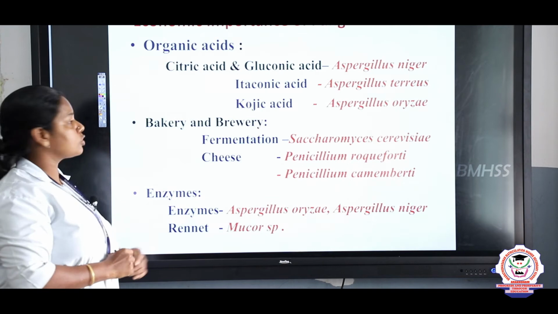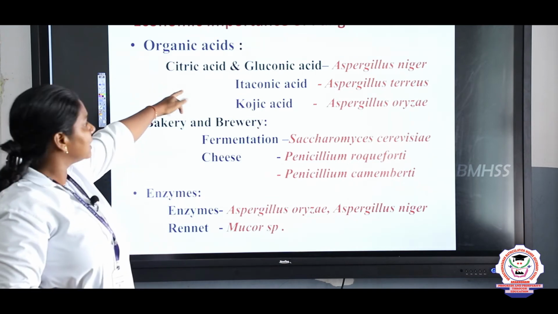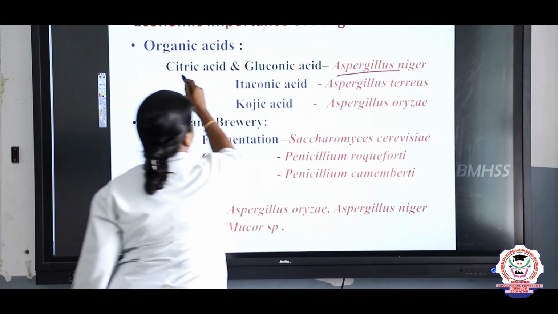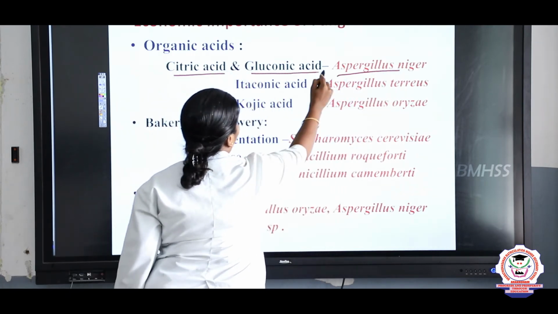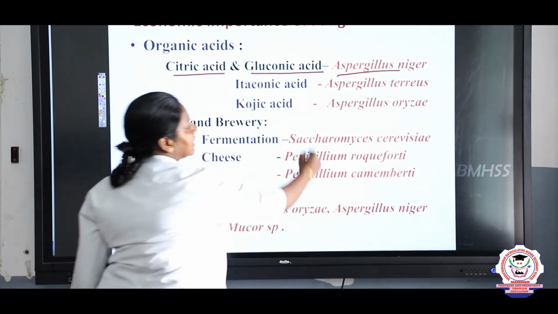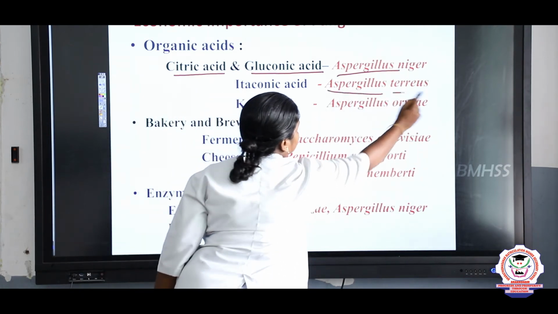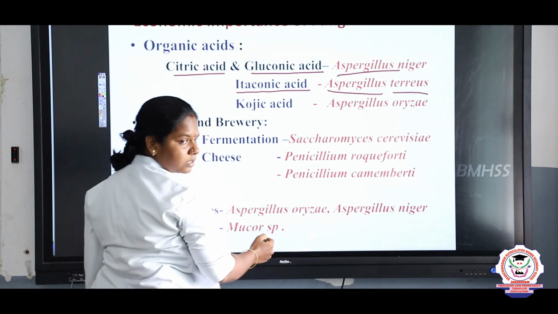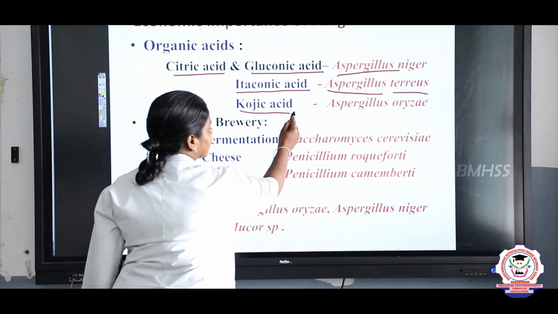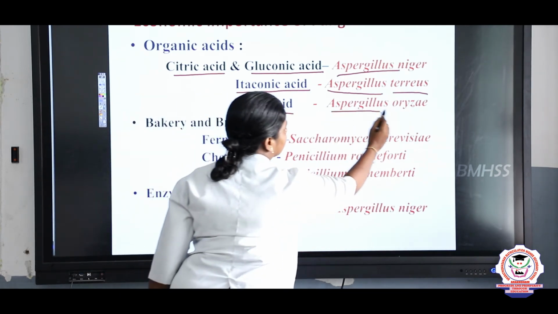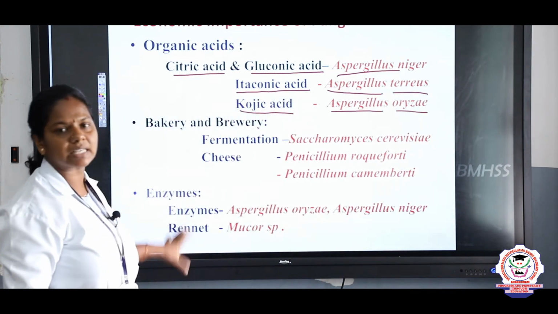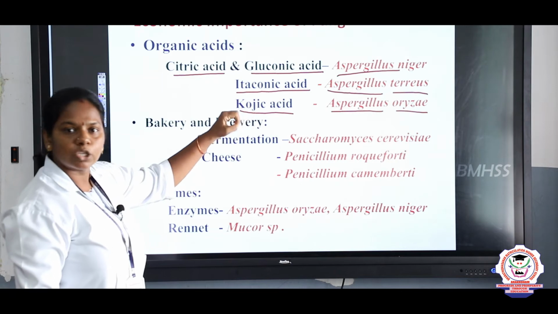Some fungi is also used in the preparation of organic acid. For example, Aspergillus niger is used in the preparation of citric acid and gluconic acid, and Aspergillus terreus is used in the preparation of itaconic acid, right? Next, kojic acid is prepared from Aspergillus oryzae. From this they may ask many questions, children. Take down all the scientific names along with their uses.